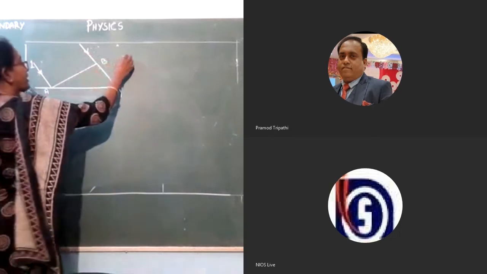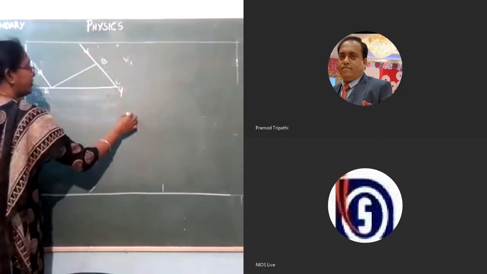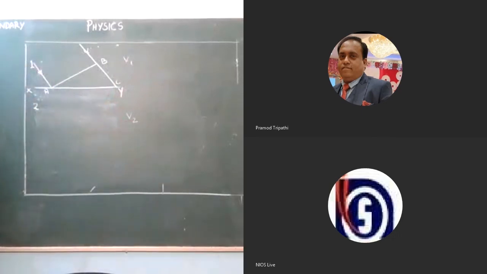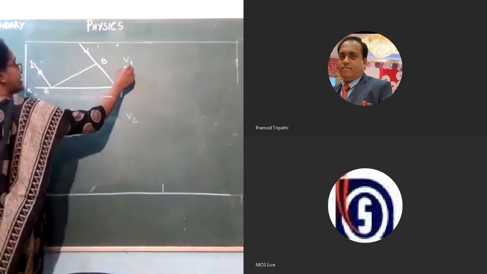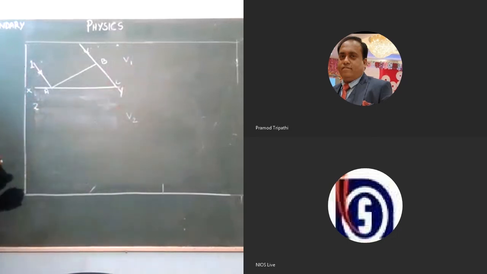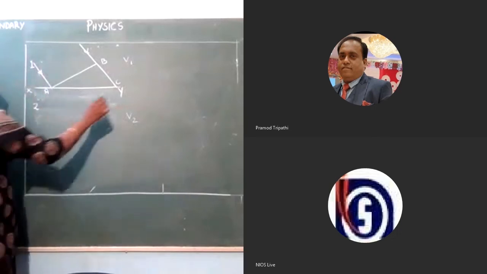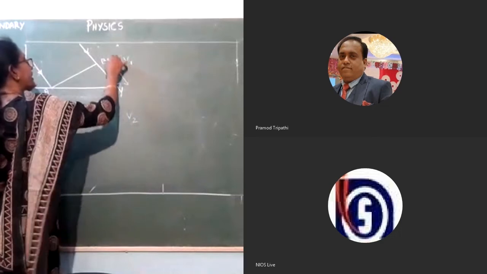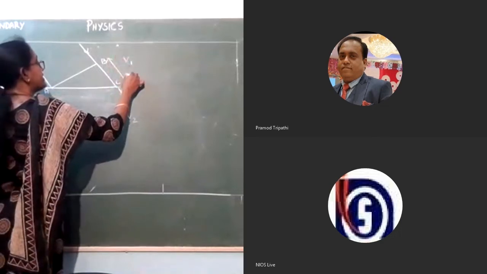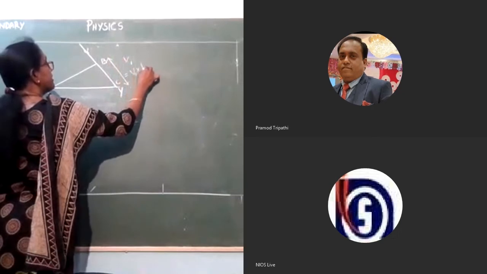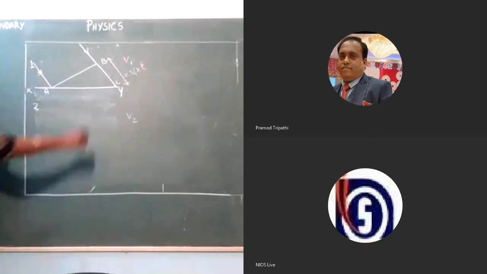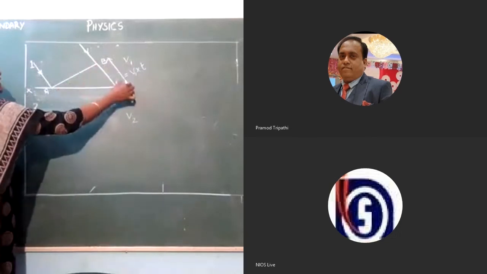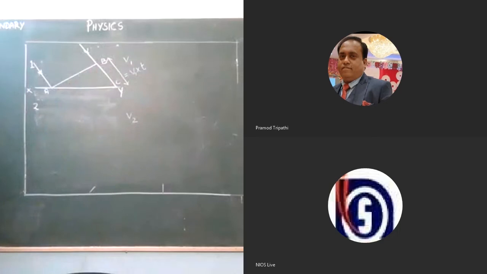If in medium 1 the speed is V1, in medium 2 the speed will vary. The speed of the light will change. So if you are taking it as V1, here we can take it as V2. So for a particular time interval, if you take T as the time interval, we can take the BC distance as V1 into T. The distance covered by the wavefront to touch the refracting surface, BC, we can write as V1 into T.